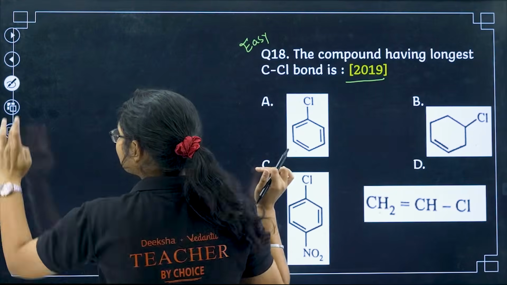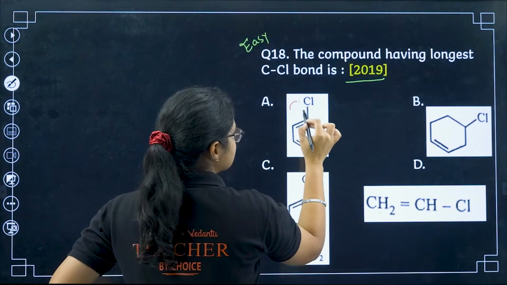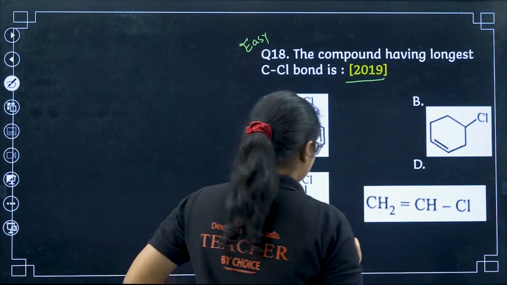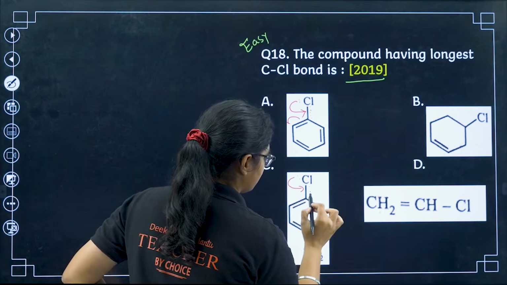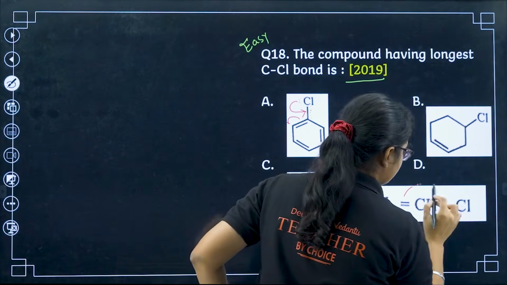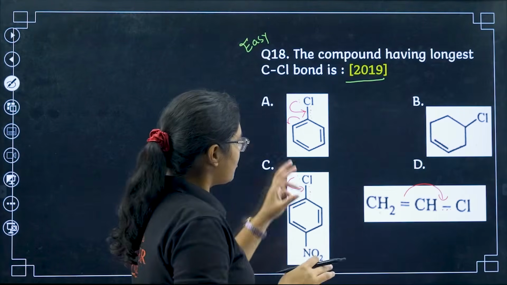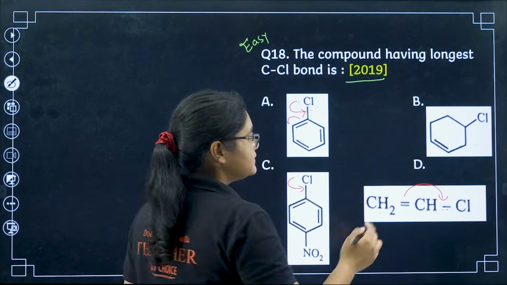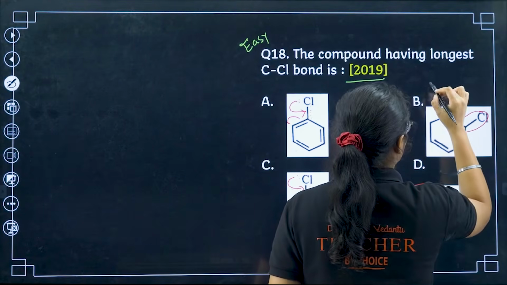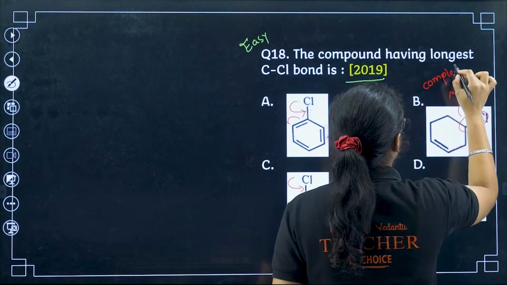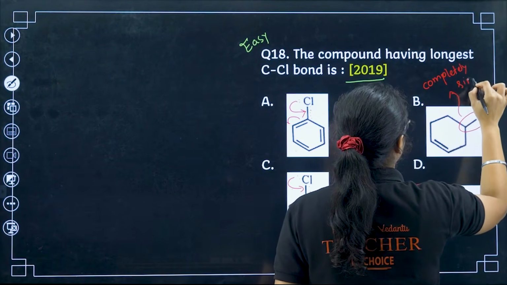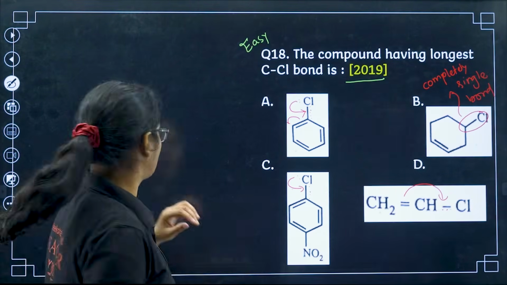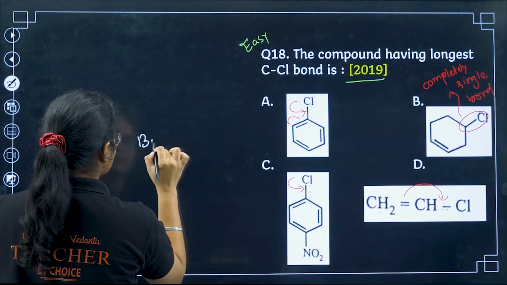So here if you see, this is undergoing resonance, so there is a partial double bond character here. Here also I have resonance, so partial double bond is there. Here if you see, this is also having a double bond. So all these C-Cl bonds have slightly partial double bond character. But this C-Cl bond, what I can say is completely a single bond.